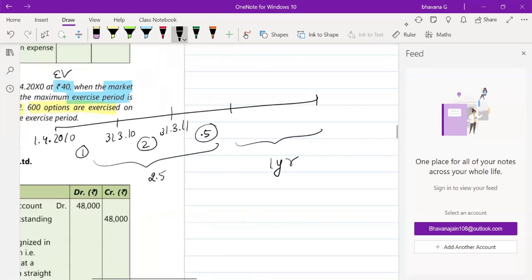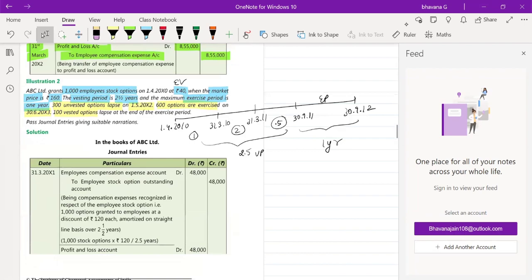So 0.5 means April, May, June, July, August, September. September end, if I'm not wrong. Is it 30 days or 31 days? I think it should be 30. Just correct me if I'm wrong somewhere, okay? 30/9/2011. Then after 1 year it will be 30/9/2012. This is your exercise period, and this is your vesting period. Is it clear? So this is how your timeline is.